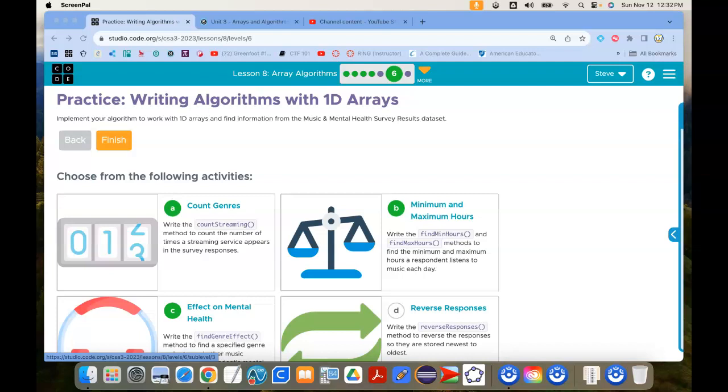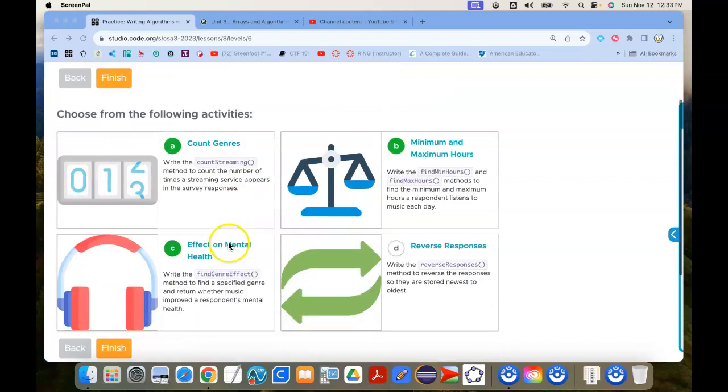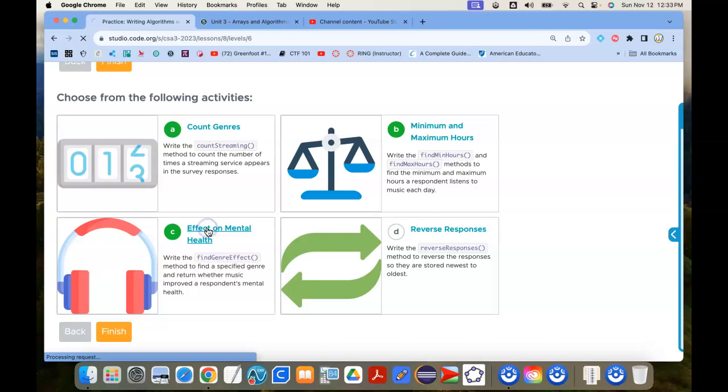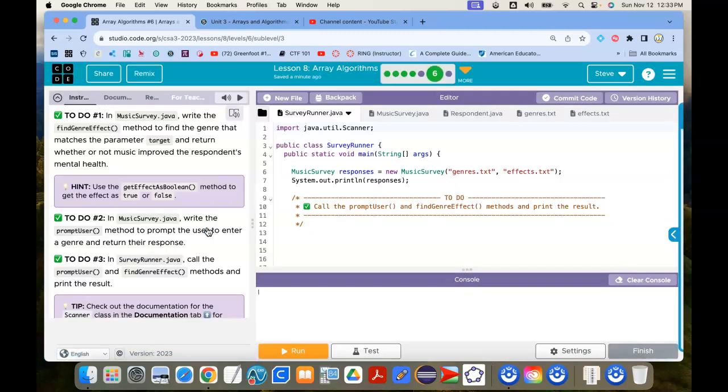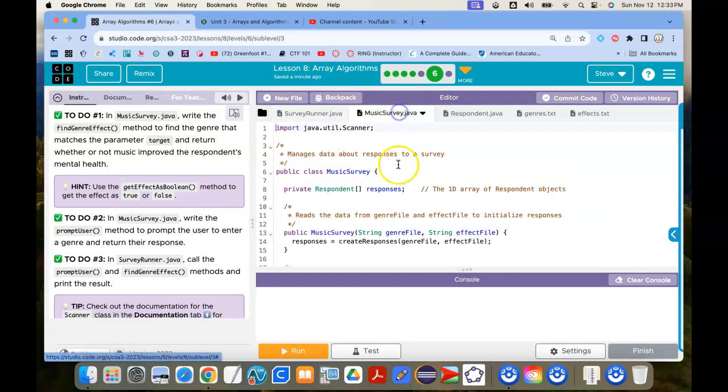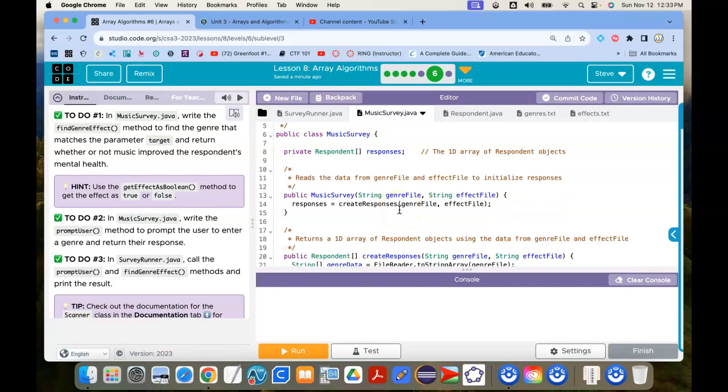All right, kids, lesson 8, level 6, the choose your own adventures. Let's do C, effect on mental health. This kind of feels a little bit like A, but maybe it's just because it's the music survey again. So, couple things we have to do. In the music survey tab, we want to write the find general effect.